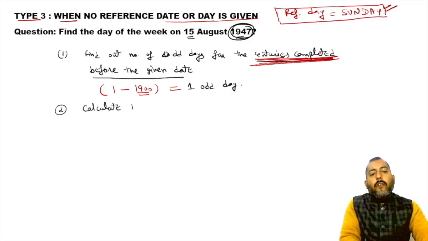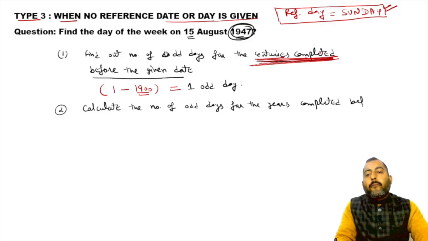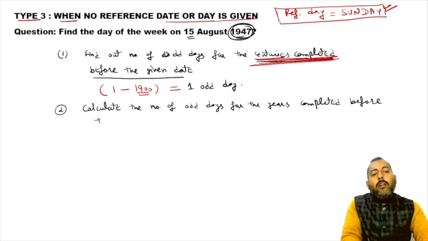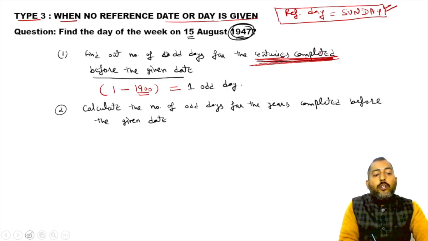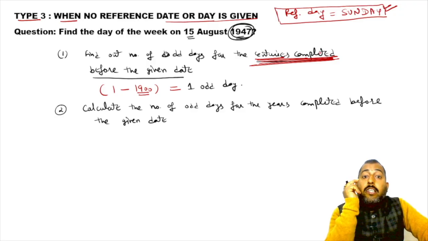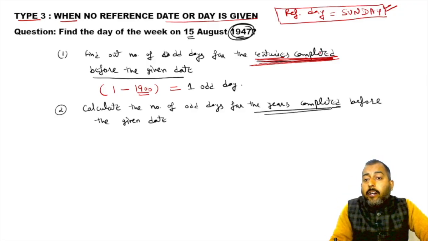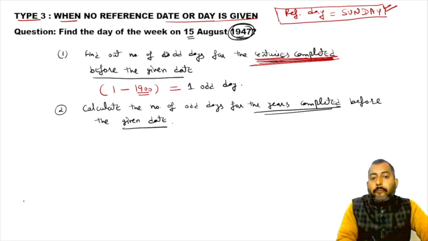Calculate the number of odd days for the years completed before the given date. Now your next task is to find out the number of odd days completed before the given date. Please underline years completed before the given date.